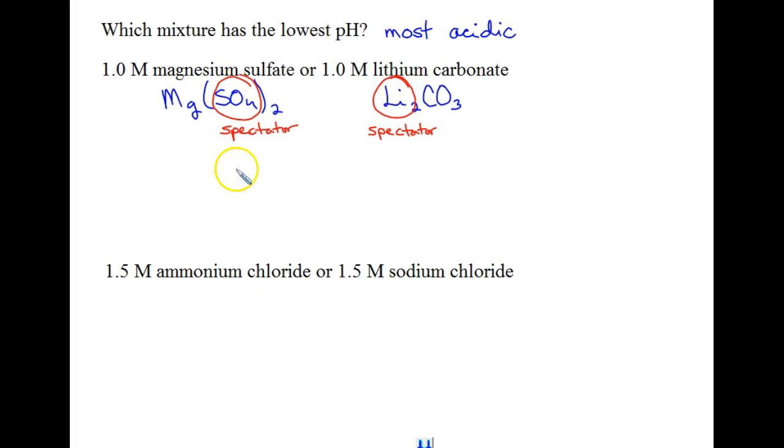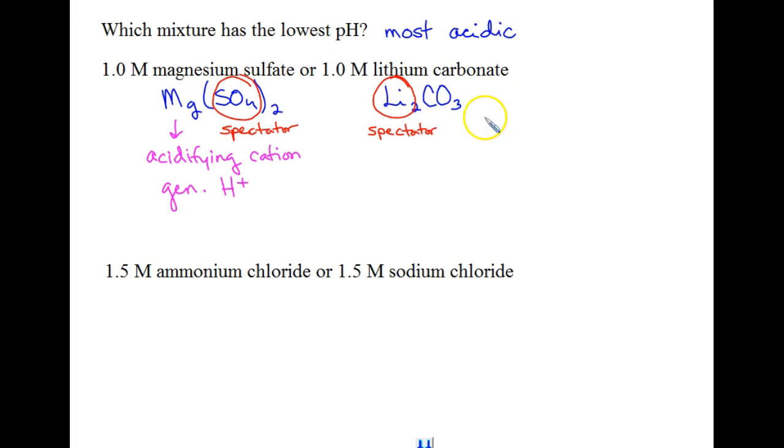And so now we have to look at what's going to be going on from the other side. Magnesium is considered an acidifying cation because it is a smaller ion with a larger charge. So that means it's going to generate hydrogen ions.